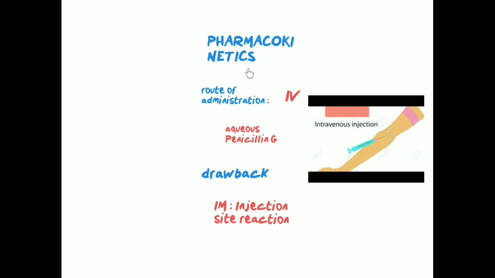The next topic is about the pharmacokinetics of penicillin G. So we'll start with route of administration. The route of administration we prefer here is intravenous route, and it is also called aqueous penicillin G. And why we prefer intravenous route is, when we give the penicillin G via intramuscular route, there is an injection site reaction like hypersensitivity reaction. So we prefer intravenous route here, and it is also called aqueous penicillin G.